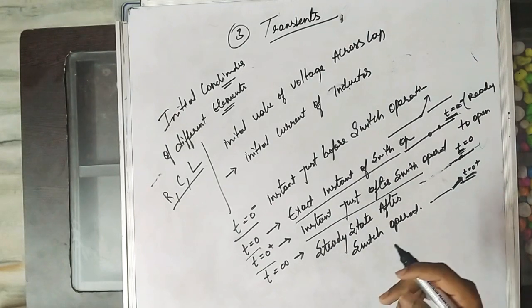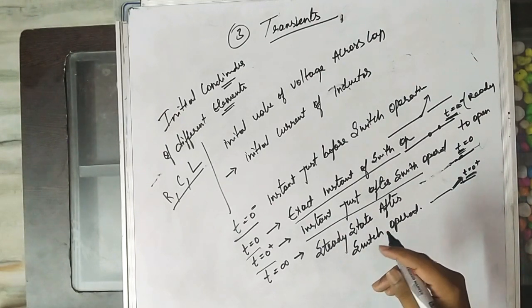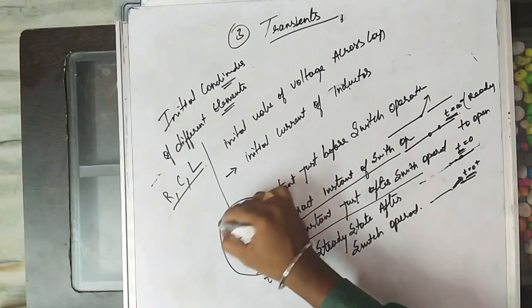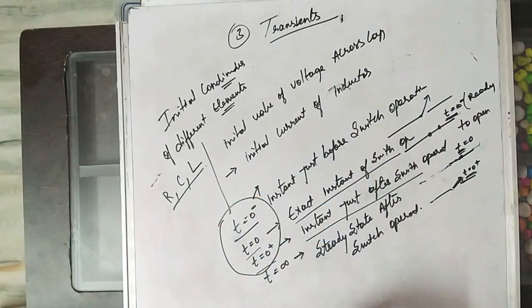So here the initial values we are considering are the instant values of voltage across capacitor and instant value of current of inductor.